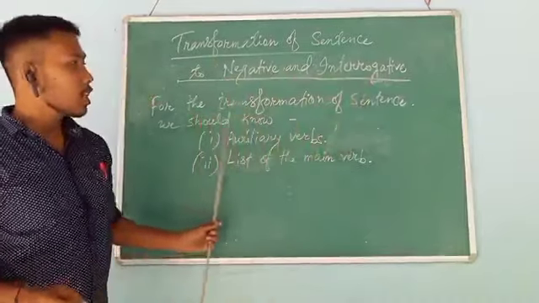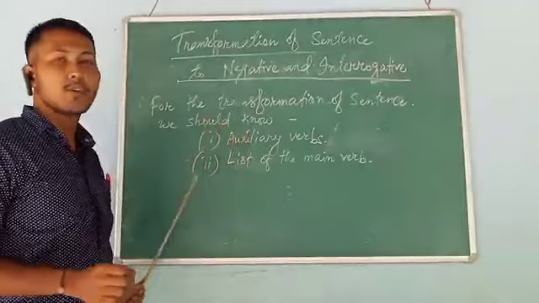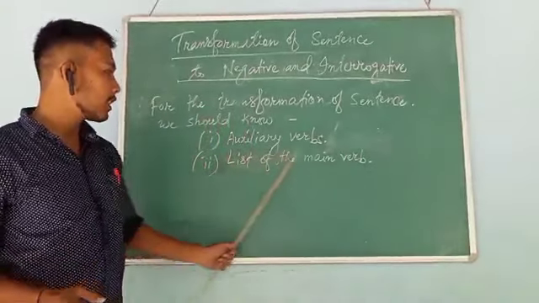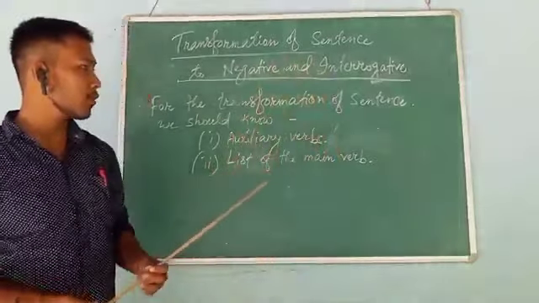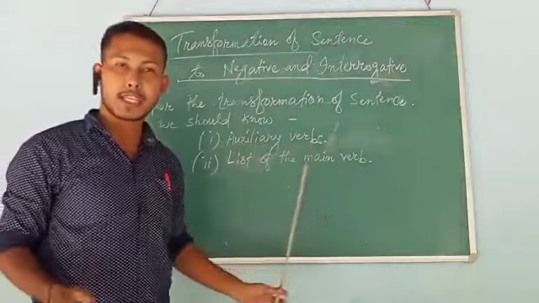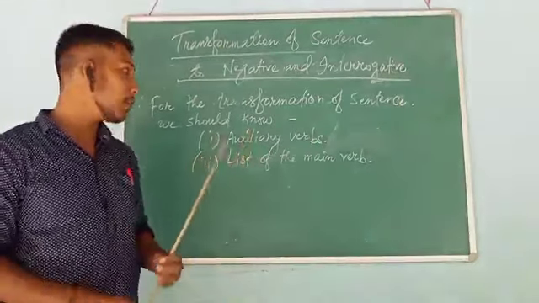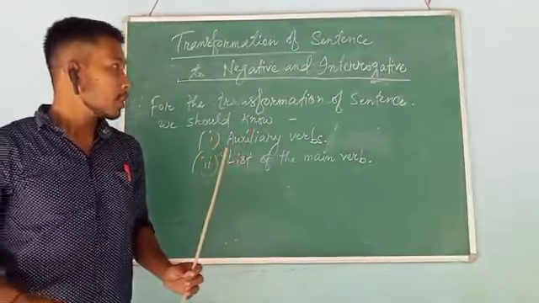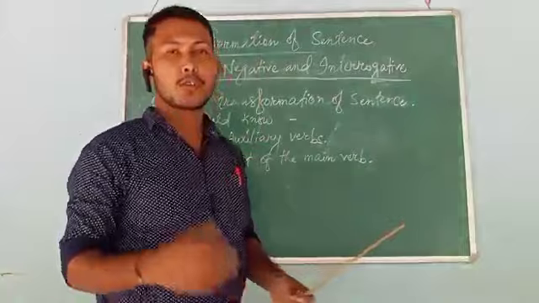And for the transformation of sentence, we should have the knowledge of these 2 things, mainly or basically auxiliary verbs and then list of the main verb. Students, I expect you to get ready with these auxiliary verbs and list of the main verb. You can take up your grammar book for having these things. You will find it there. So it's only the thing for this, and we shall see you in the next video.